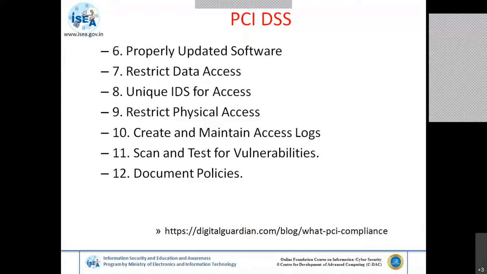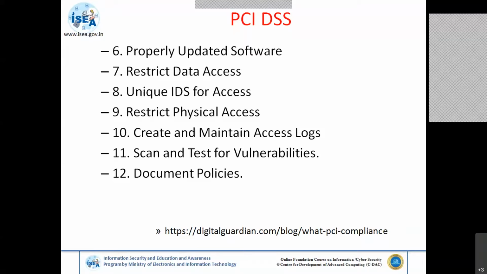Scan and test for vulnerabilities. Okay. So what do you mean by scan and test for vulnerabilities? As I told, there are some VA tools in the market which are freely available, like Nessus, Nexpose, OpenVAS, etc. For that purpose, you have to scan for different vulnerabilities. Whether those vulnerabilities can be exploited or not, you can try with Metasploit.